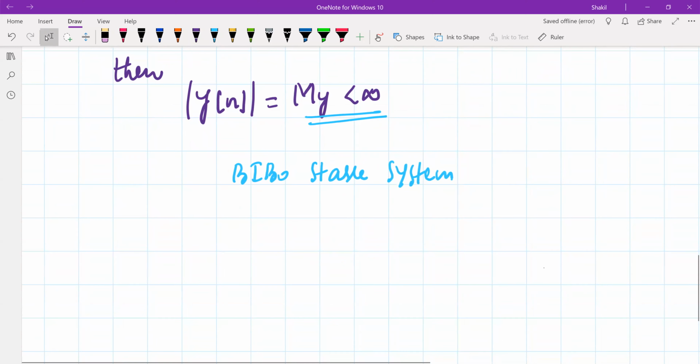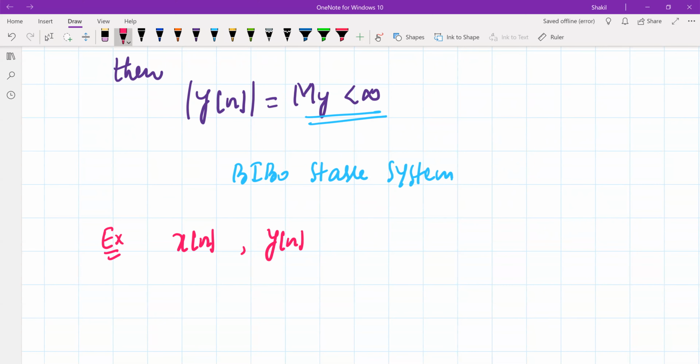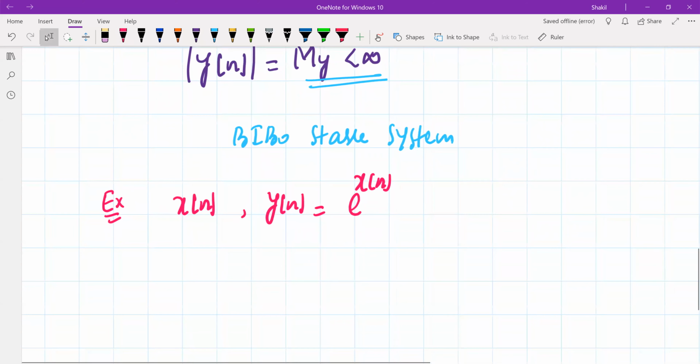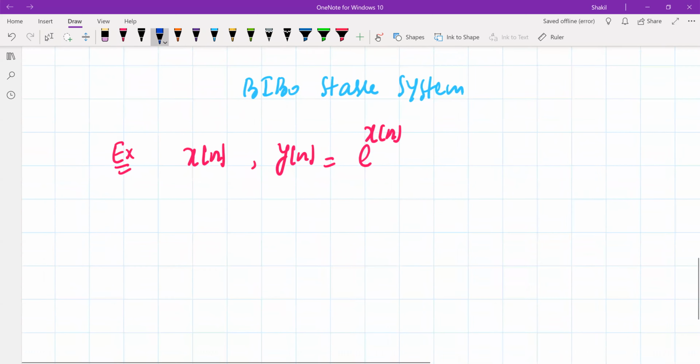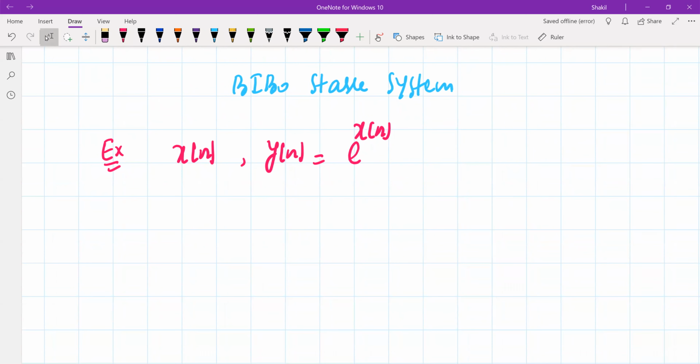Now let me give an example to illustrate how to check whether the system is a bounded input, bounded output stable system. Let's suppose our x of n is the input to a system whose output is y of n, and y of n is e to the power of x of n. So let's check whether this system is a stable system or not. So this is the input-output relationship. Now let's see whether this system is a bounded input, bounded output stable system.